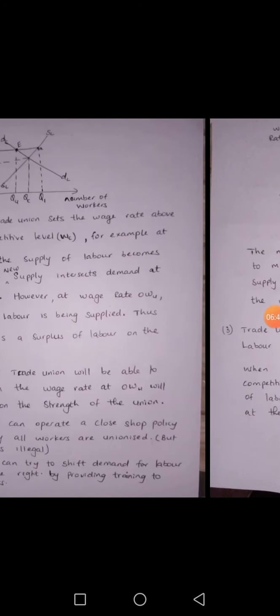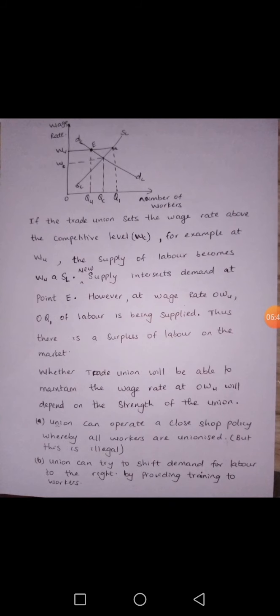ASL. Now, if we are in a perfectly competitive labor market, demand and supply determine the wage rate, but when the union enters the market, the union can set the wage rate above the competitive level. For example, if the union sets the wage rate at WU, the demand for labor will be QU, but the supply of labor will be Q1. Therefore, there will be an excess supply of labor in the market.